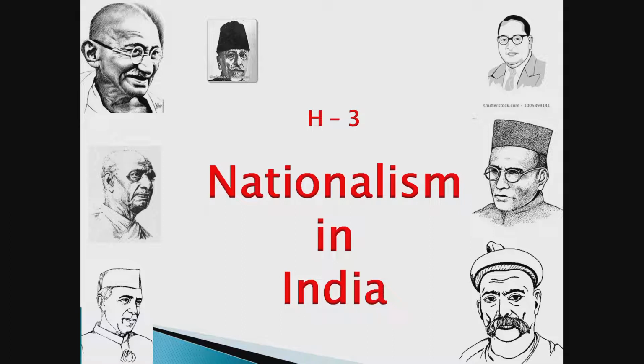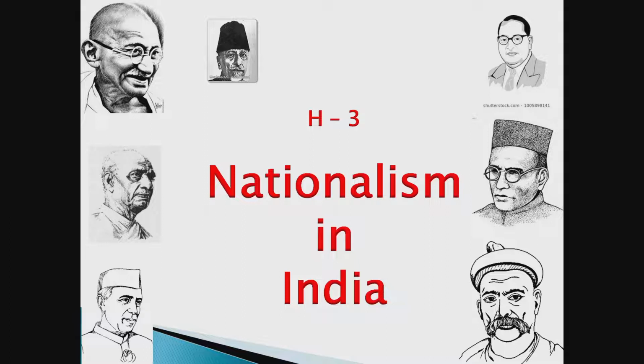Many books are written on this. Will Durant has written one book, The Case for India, in which, with numbers, he has written how these Britishers looted our India. So there are many reasons behind it: why nationalism was growing in our India, why there was unrest among the people against the Britishers, and what people did against it. That we are going to see in this lesson.